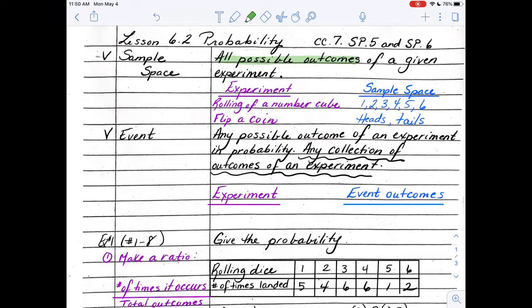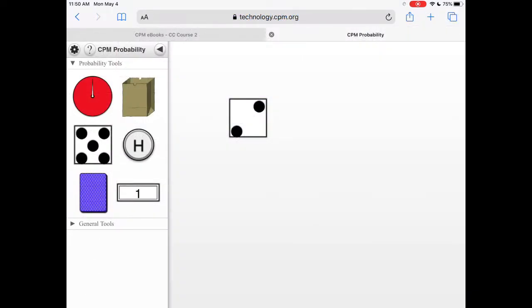Now, when someone talks about an event, it's really a collection of outcomes of any experiment that you do. So let's just say I have an experiment where I'm going to roll a number cube, and let's say I'm going to roll it 6 times. What would be all of my possible outcomes? Okay, so we're going to roll this die 6 times to see what we get.